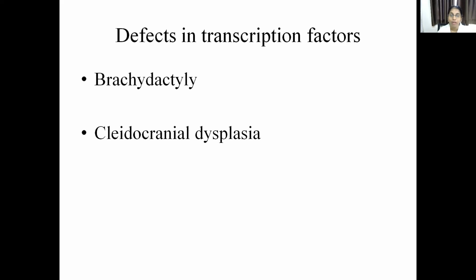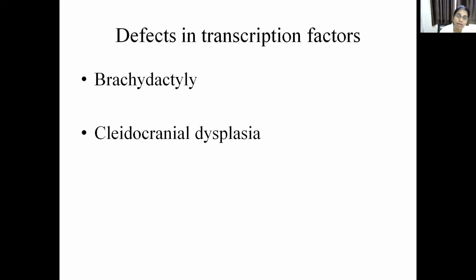Due to which, in brachydactyly patients, dactyly means fingers, we can observe the shortening of the phalanges of the thumb and the great toe. So in brachydactyly, the thumb and the great toe are involved. They are shortened because of the shortening of the phalanges. Why has this happened? This has happened due to the transcription factor mutation, which is in the homeobox proteins.